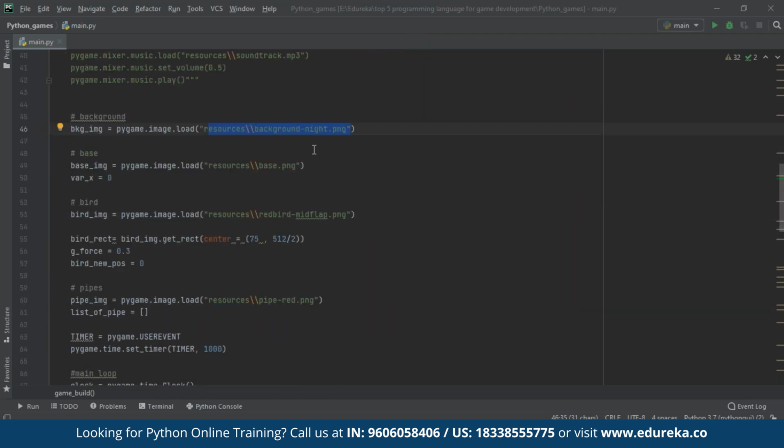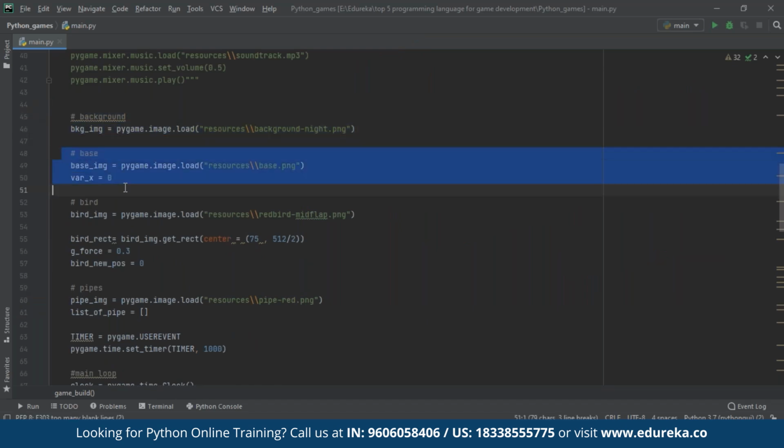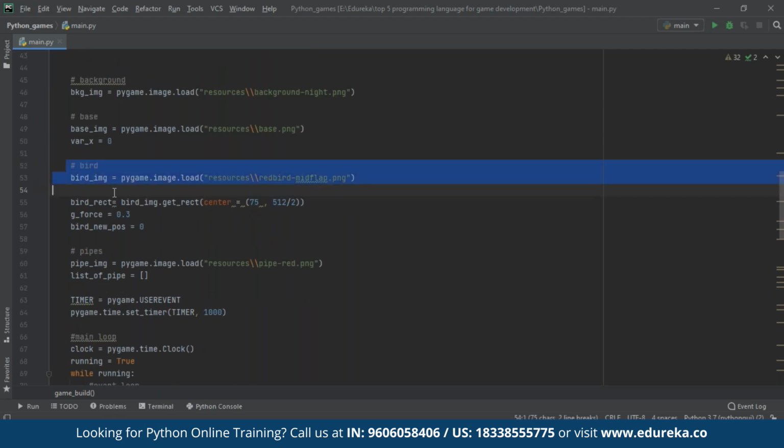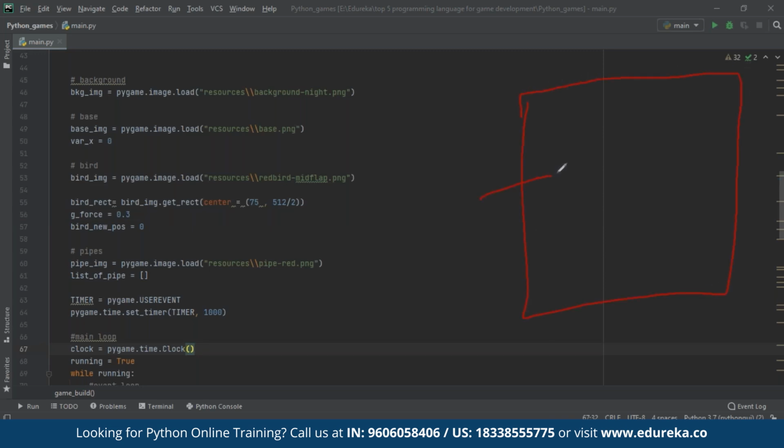So first off, as I've mentioned, we're going to have our image, that is background image. We'll have a base image. Then we'll have an image of a bird and pipes. So what basically is happening here is, as I load this and add this to our window, first off, we'll have a background image, and then we'll have an image over here, which is constantly moving towards the left.